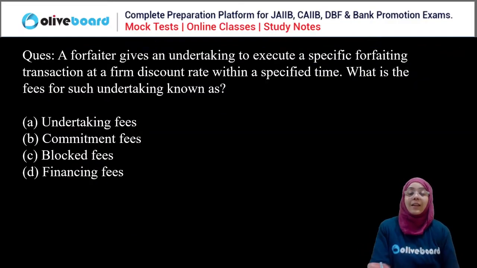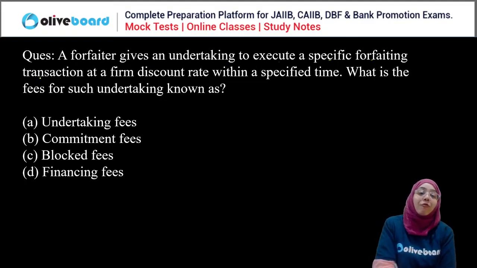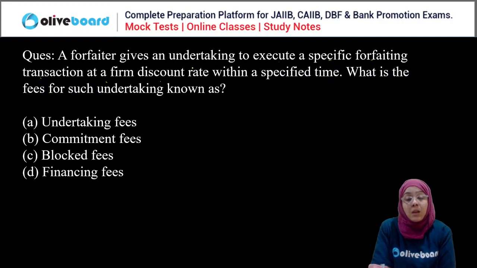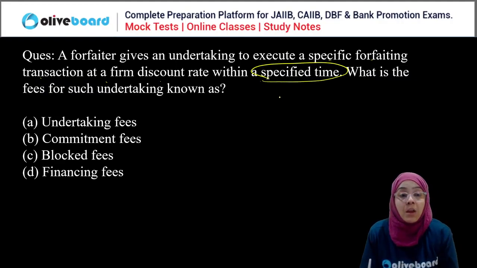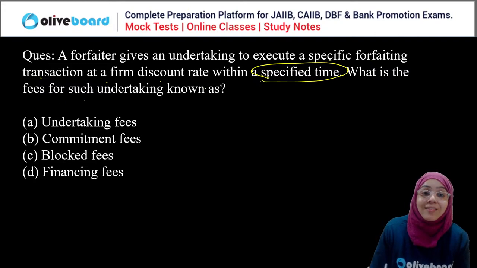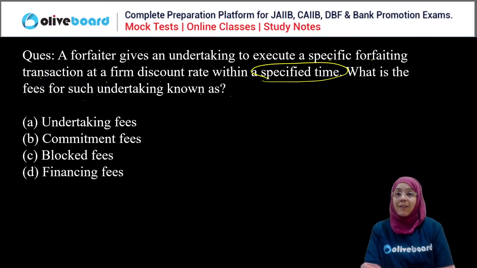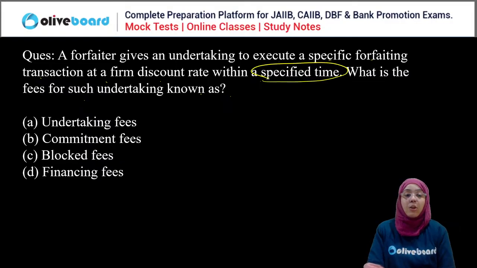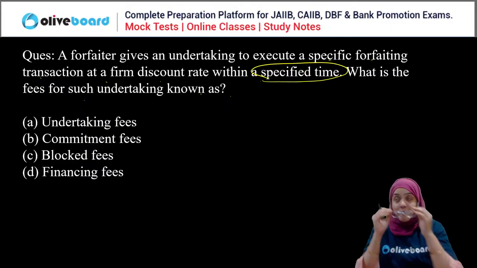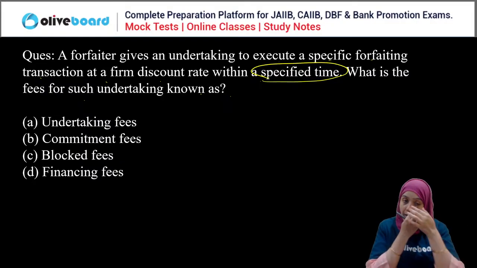Now, next question. A forfeitor gives an undertaking to execute a specific forfeiting transaction at a firm discount rate within a specified time. What is the fee for such an undertaking known as: undertaking fees, commitment fees, blocked fees, or finance fees? Read out the question. Very easy question; you can all answer this question.